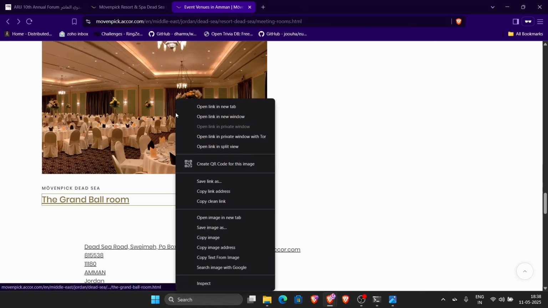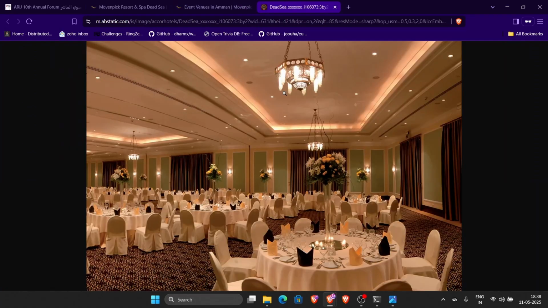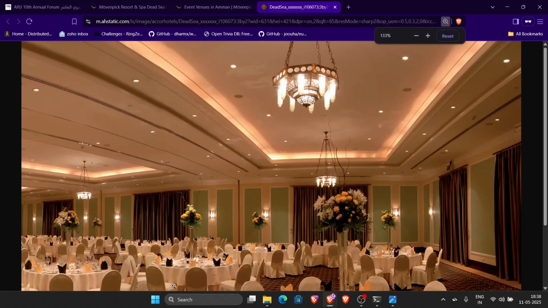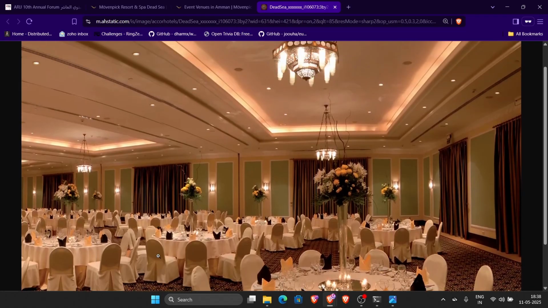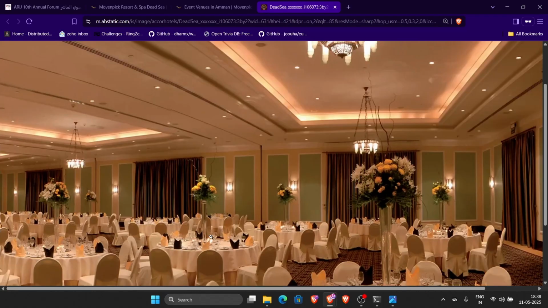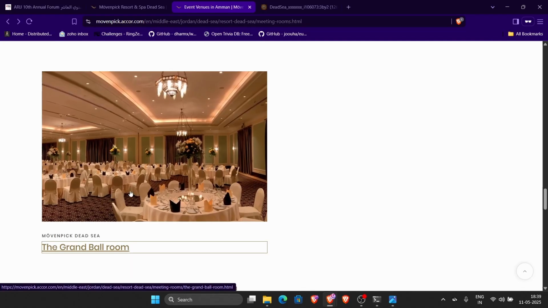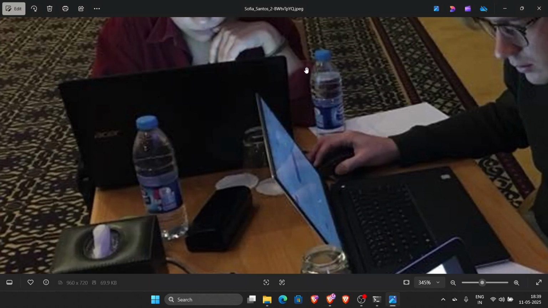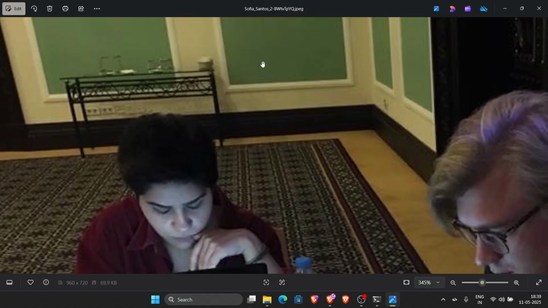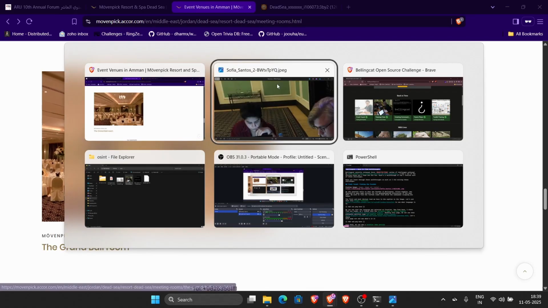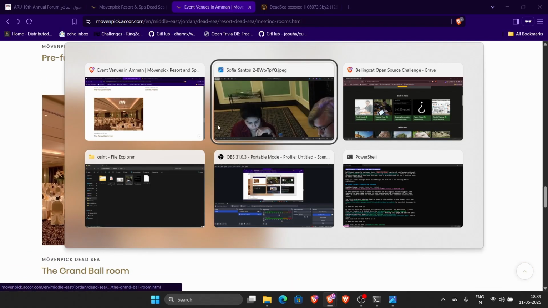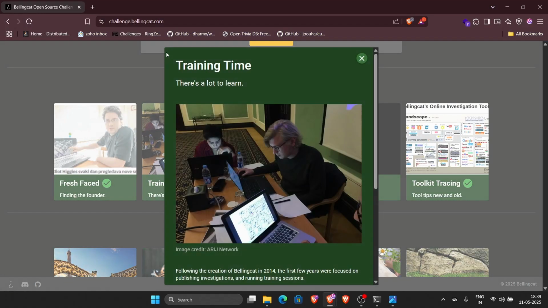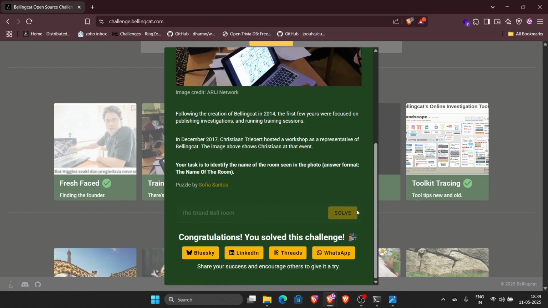So let's check this one. Right, and again, this looks pretty similar to this. And what is another reason why this room works? This room is exactly it, because of the walls. You can see that the walls match, and so does the carpet. So yes, the answer is the grand ballroom.